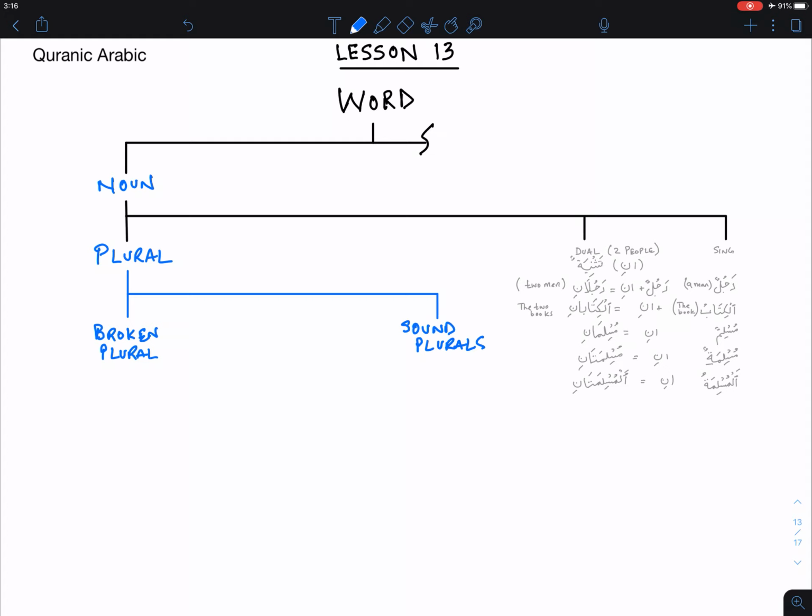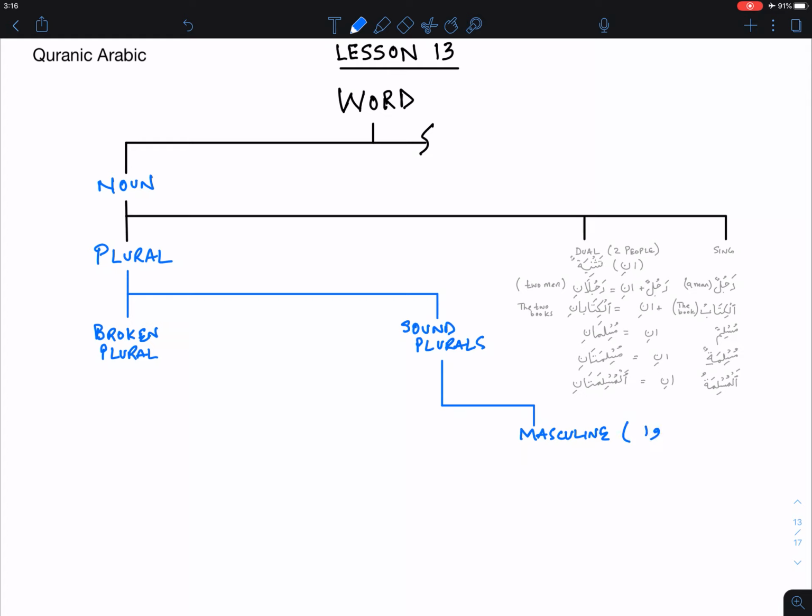And in the sound plurals, the first discussion will be on the masculine. Okay, so let's take that here, masculine. And the rule there is you add to a masculine word a waw and noon.